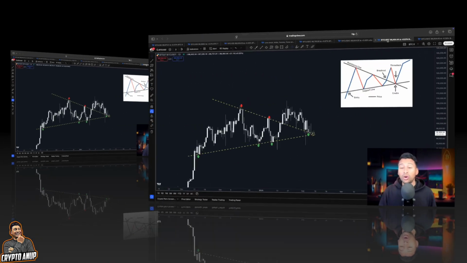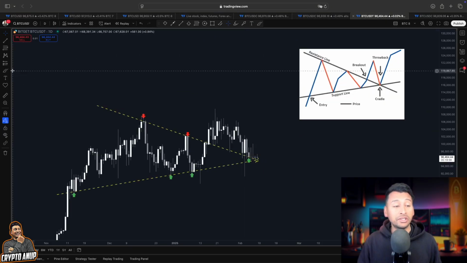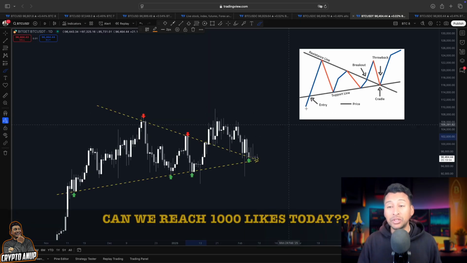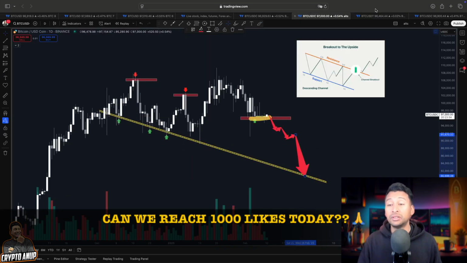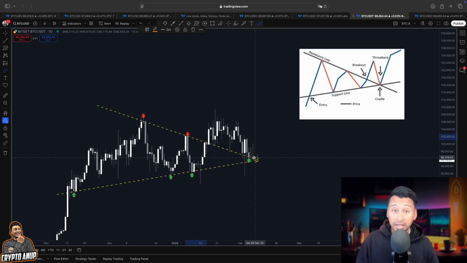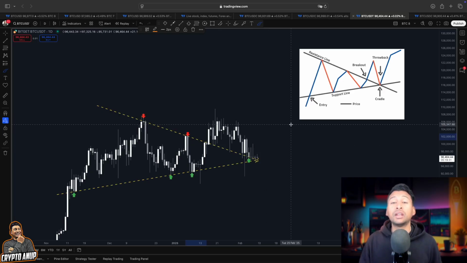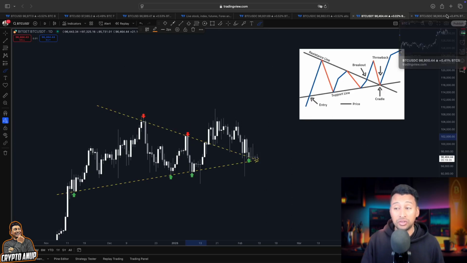And now what I'm also going to show you is the support we have from this symmetrical triangle. Yes, in the medium to short term, Bitcoin is holding the support from this upper trend line, just like from this descending channel, right? But please be careful. As soon as the support around 95,000 in the medium to short term gets broken, the next target is around 90,000 and then even lower. Yes, guys, even according to this symmetrical triangle, this bullish continuation pattern will fail, and price after that could be preparing itself for another continuation to the downside.